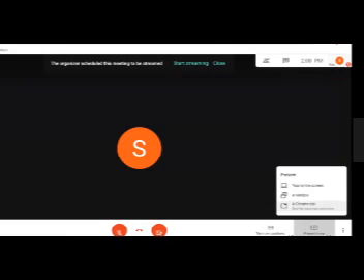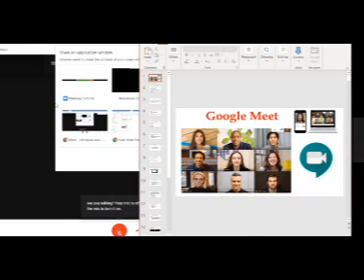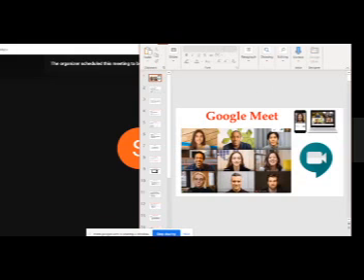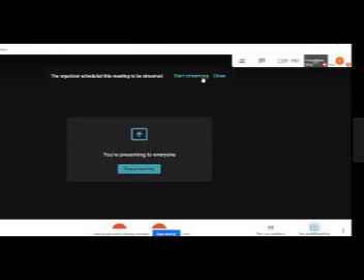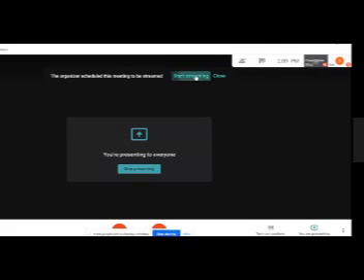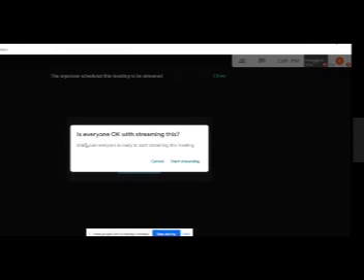Join now, present now, a window, and I want people to see my application. This is the window, this is the meet, and this is the share. Okay, and I am presenting my screen. Now on your screen you are able to see the organizer scheduled this meeting to be streamed. I am the organizer. It is my right whether I want streaming or not. So once you click start streaming, it asks, is everyone okay with the streaming? That means it is asking your consent, to make sure everybody is ready.